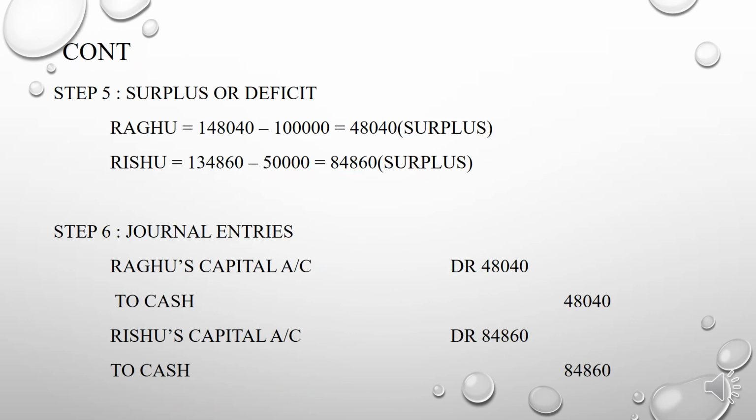In order to find out the surplus or deficit, what we do is deduct the present capital from the new capital. Okay. Then the last step was the journal entries, which means that both show surplus. So the journal entry will be Regu's capital account debit to cash, Rishu's capital account debit to cash. Okay, so this is the working note of the entire question.